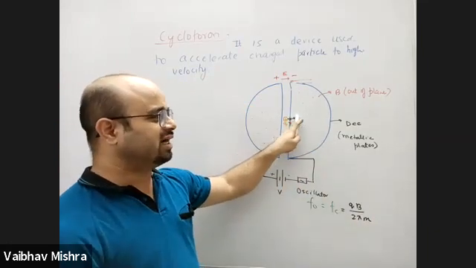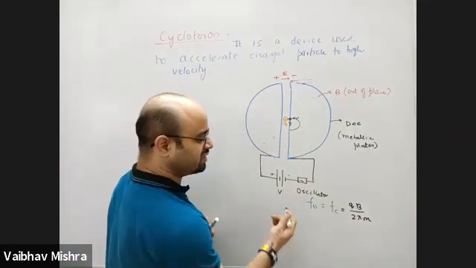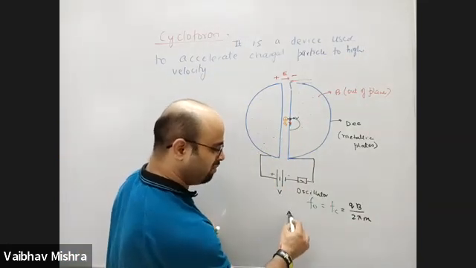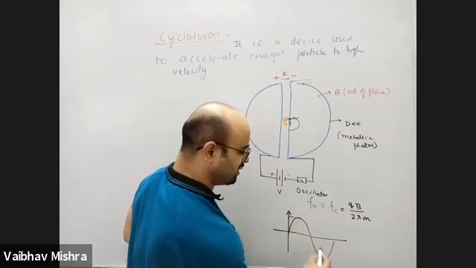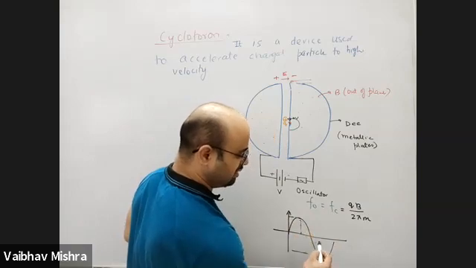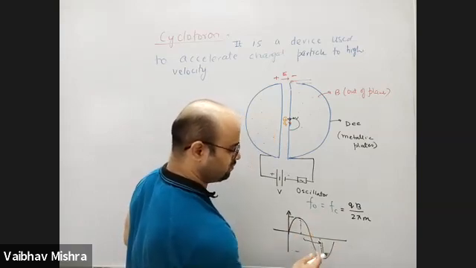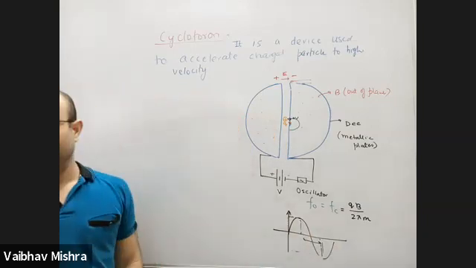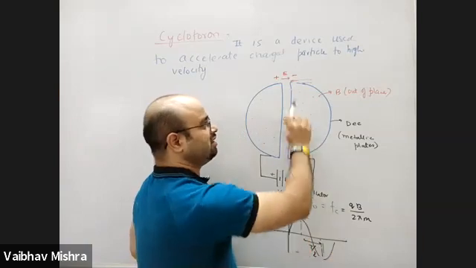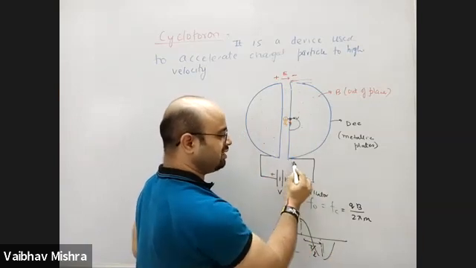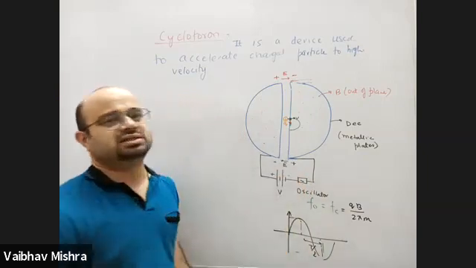The time the charged particle takes to turn, in the same time it reverses the polarity of the battery, or the direction of the electric field. If it was plus V, now it becomes minus V. Exactly the same time, after period T by 2. Right? In the time the charged particle takes to go from inside to outside, the oscillator has changed the direction of the electric field. It is reversed in direction.